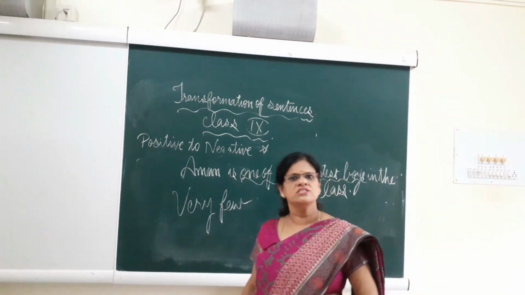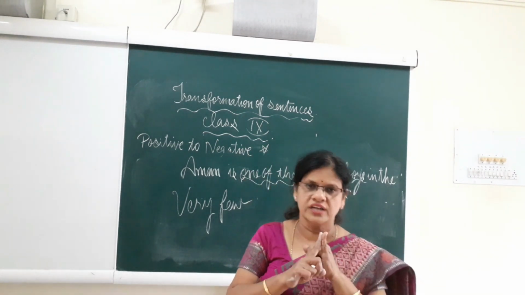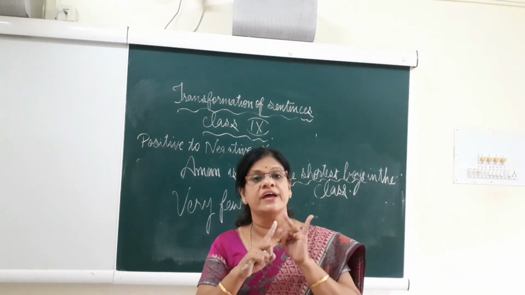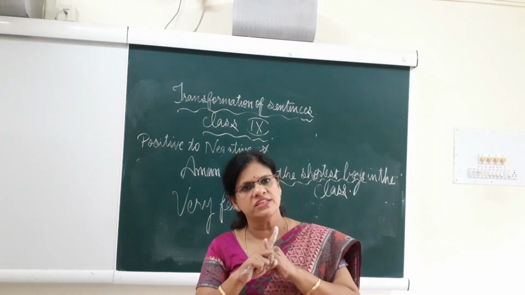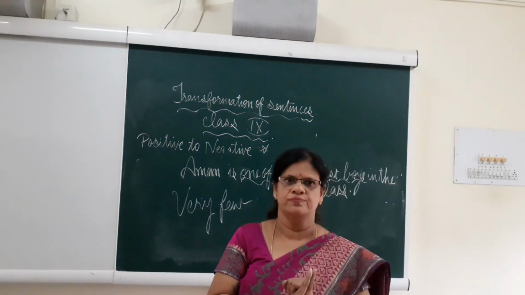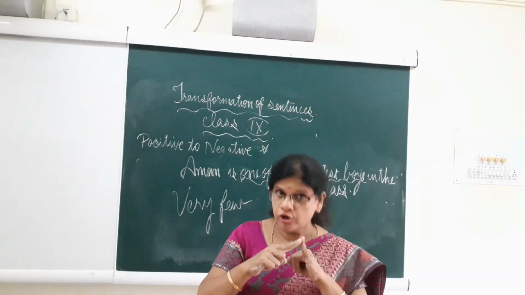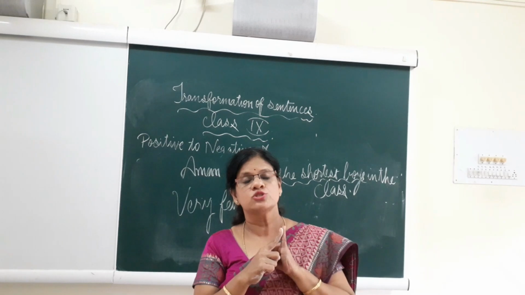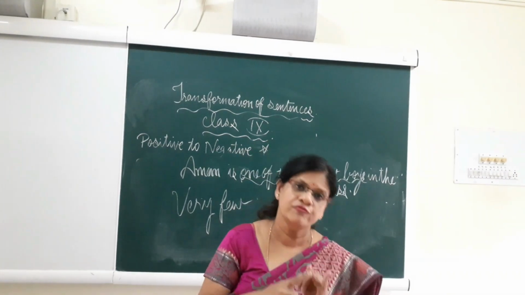Okay, there are two patterns that you should follow. First one is the no other pattern and second one is the very few pattern. If it is no other pattern, then it will be any other in comparative. And if it is one of the pattern in superlative, then it will be very few in positive.